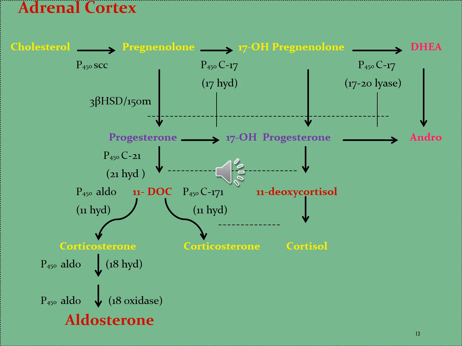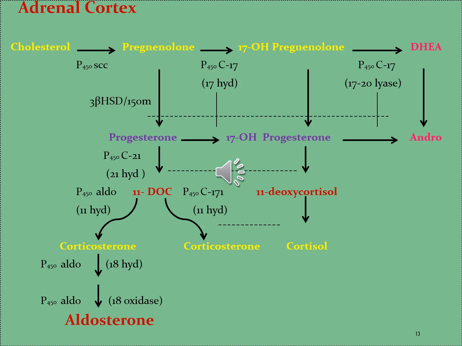Now we will see how cholesterol is changed into pregnenolone. Cholesterol is a molecule consisting of 27 carbons, and by the effect of the enzyme P450 SCC, a mitochondrial enzyme, cholesterol is converted to pregnenolone. This is the first reaction in the process of steroidogenesis in all mammalian tissues that specialize in the production of various steroid hormones.